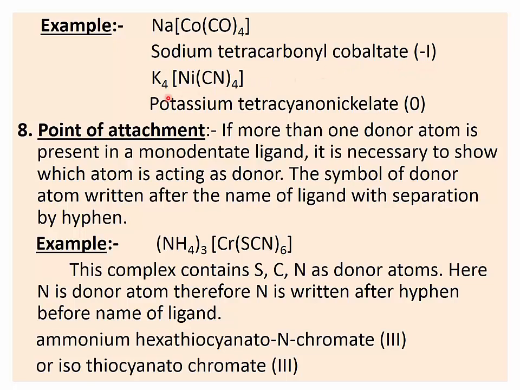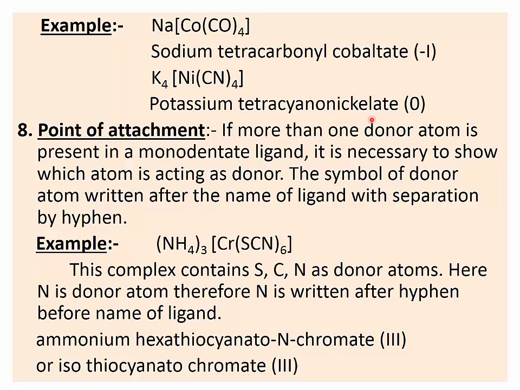One more example, K4[Ni(CN)4]. There are 4 potassium ions giving a 4+ charge. Then nickel is coordinated with 4 cyanide ions, so tetracyano. Nickel is the central metal ion.